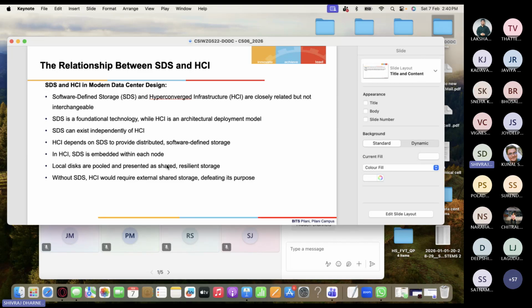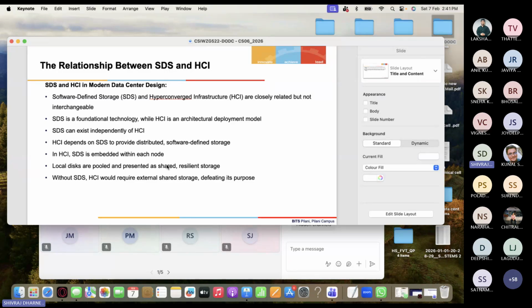This depends on how the software defined storage provides distributed storage. Local disks are pooled and presented as a shared and resilient storage. Resilient storage means any interruption will not impact the continuous functionality. There can be some interruption, but it will come back again, and resilience means you should be able to use it uninterrupted.